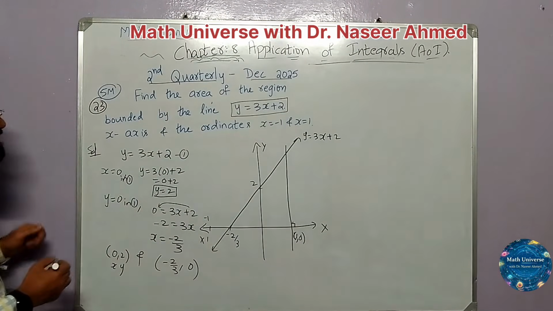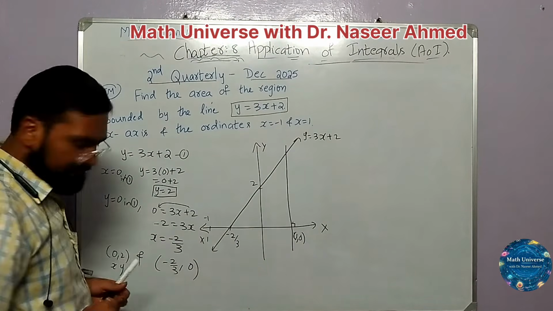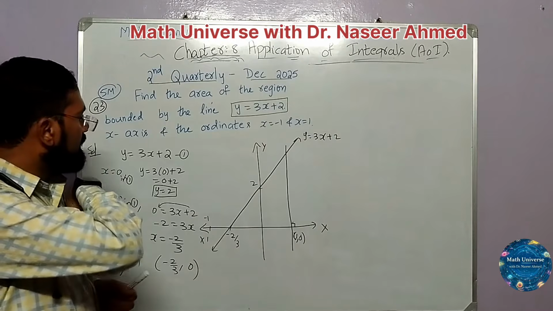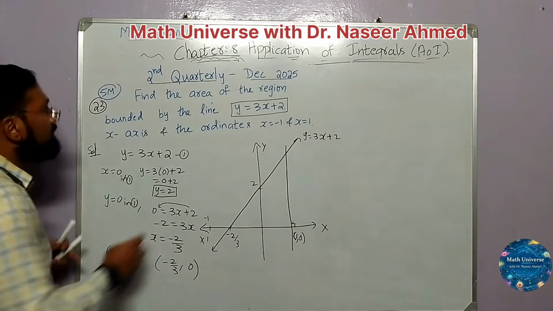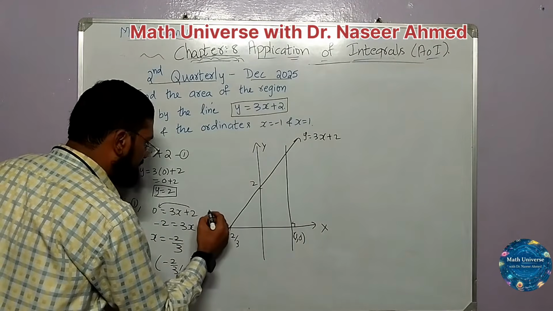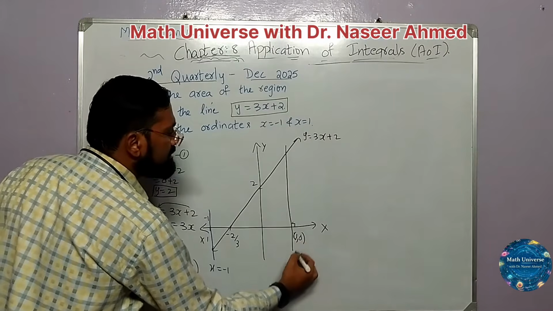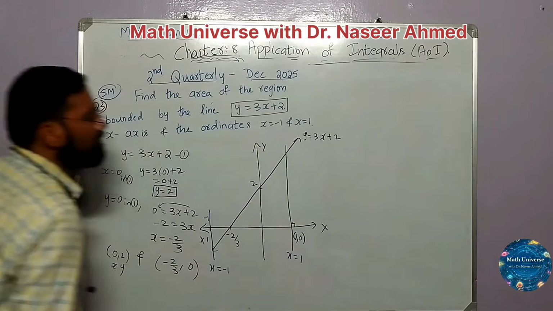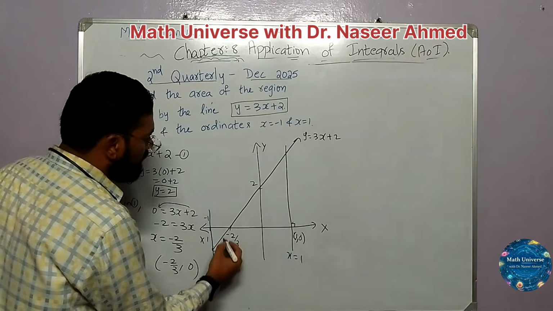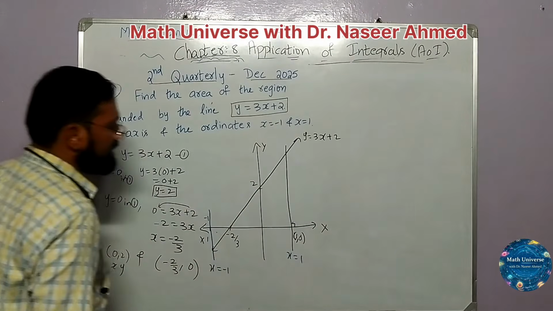Okay, a correction there. Now I have to find the area between -1 and +1. This is x equal to -1, and this line is x equal to 1. So I have got this small triangle below the x-axis and this big triangle above the x-axis.